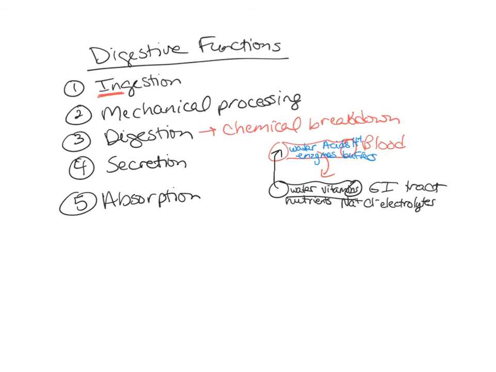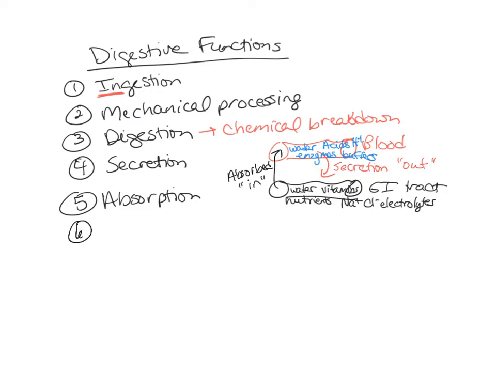Those things are absorbed into the blood from the digestive tract, where secretion goes the exact opposite way. Secretion is basically trying to get things out of the blood, whereas absorption is trying to get things into the body.